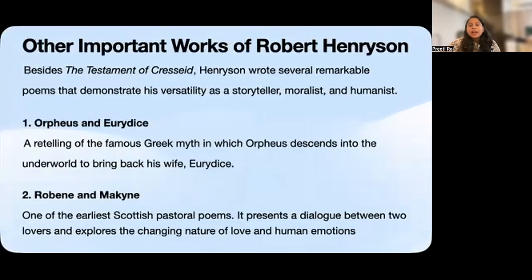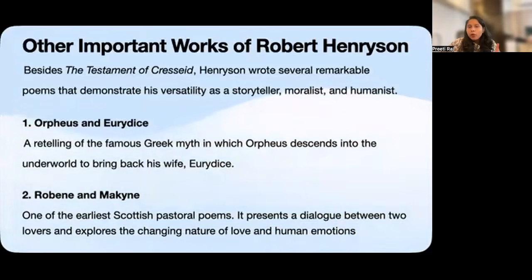Now, there are other important works by Robert Henryson that you should keep in mind. First is Orpheus and Eurydice. So it is a retelling of a famous Greek myth. The title itself should sound very familiar to you, as it belongs to classical Greek mythology. It tells the famous story of Orpheus, who loves his wife Eurydice so deeply that after her death he descends into the underworld in an attempt to bring her back. So whenever you see Orpheus and Eurydice associated with Henryson, remember classical mythology.